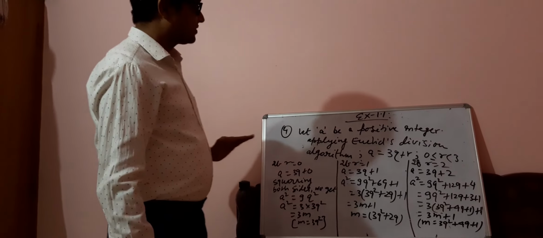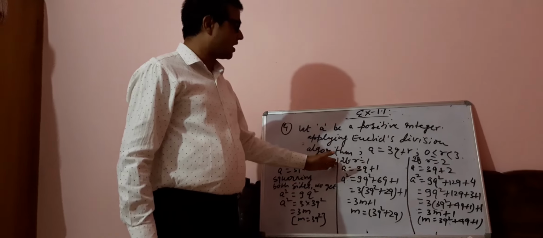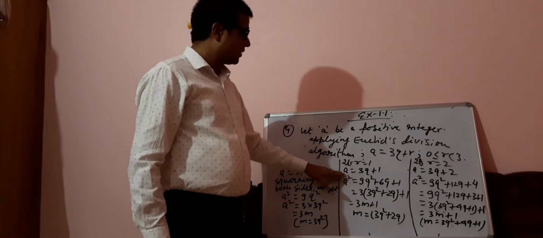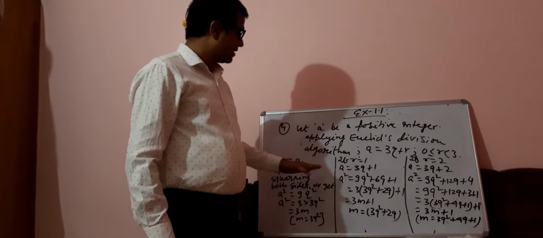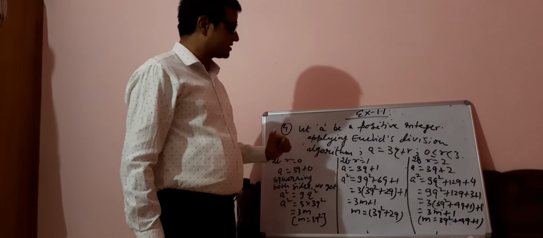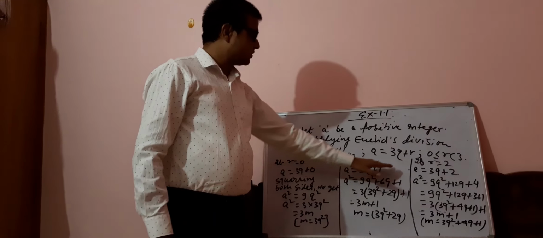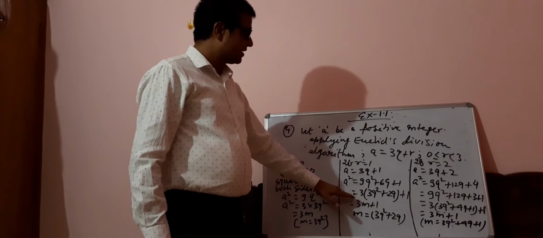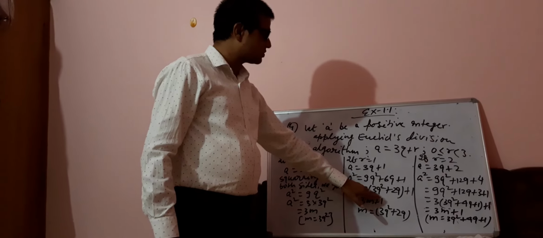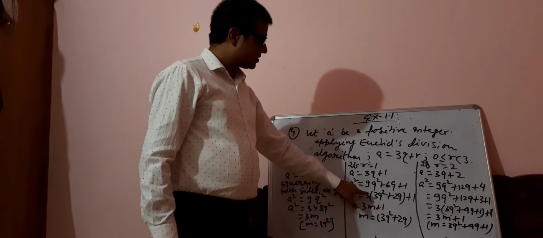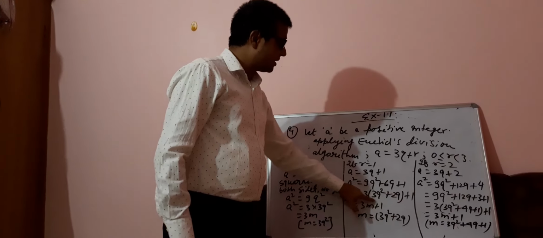Now we take another possible remainder, which is r equals 1. So instead of r, when we put 1, we get a equals 3q plus 1. I haven't written it here, but again you need to write the step: squaring both sides. Now, a plus b whole square is a square plus twice ab plus b square, so this gives a square equals 3 into (3q square plus 2q) plus 1. Now you can see this is a multiple of 3.